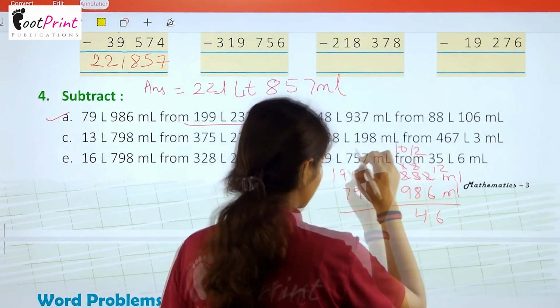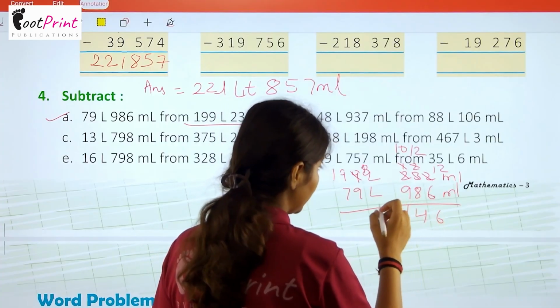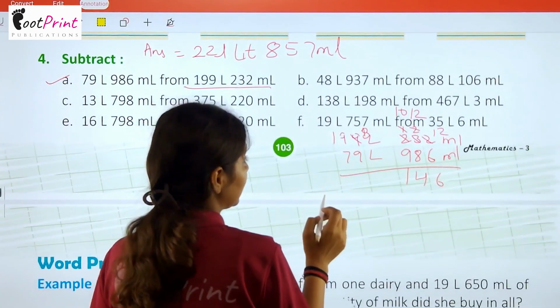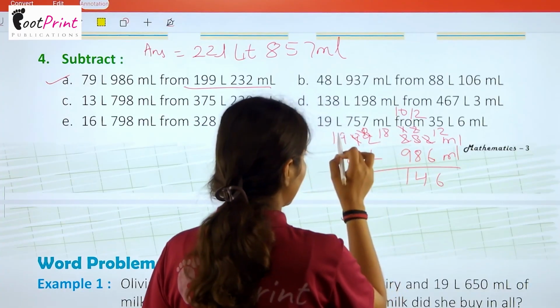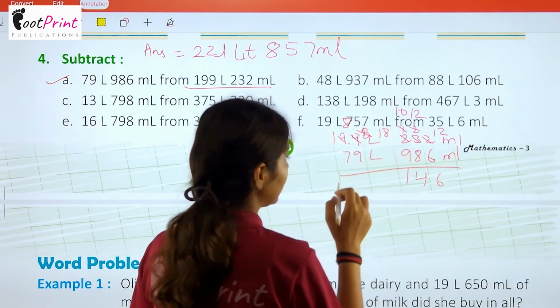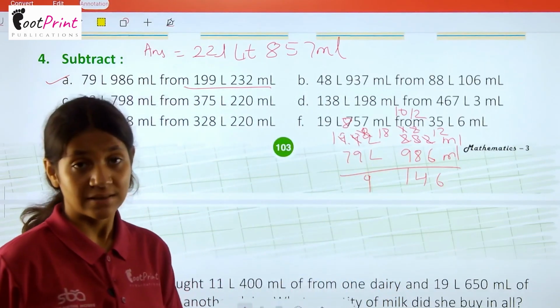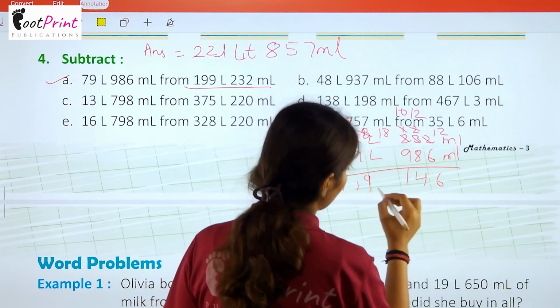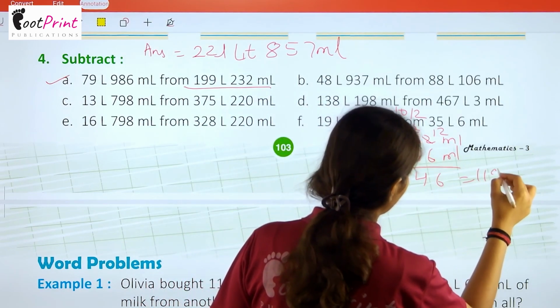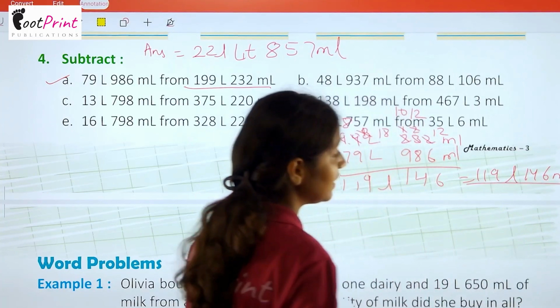So we will make this as 9, and this will become 8. 10 minus 9 is 1. Then 8 minus 9 is not possible, so we will make this 18, and this will become 8. Now 18 minus 9 is 9. Now 8 minus 7 is 1, and 1 minus nothing is 1. So our answer is 119 liter and 146 milliliter.